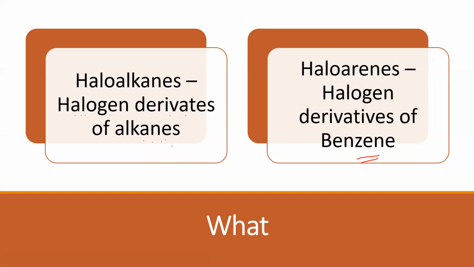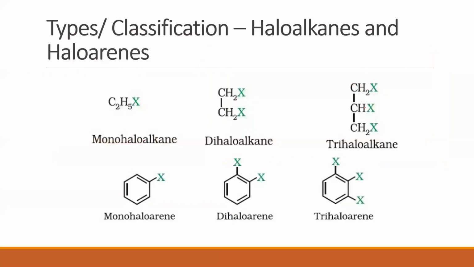So to summarize, haloalkanes are compounds obtained when I replace one or more hydrogens of an alkane with a halogen. Haloarenes are those compounds which I get when I replace one or more hydrogens of benzene with a halogen. Clear? All right.